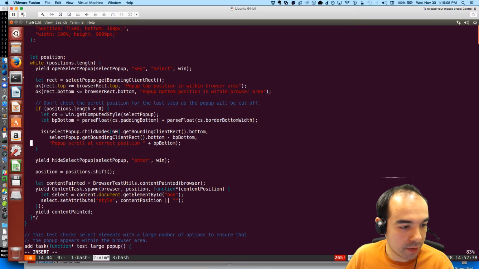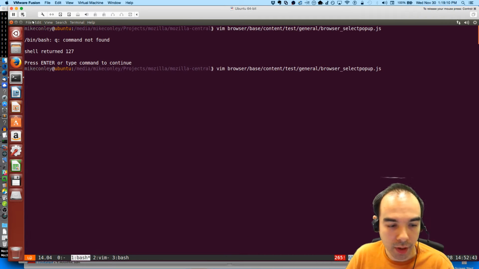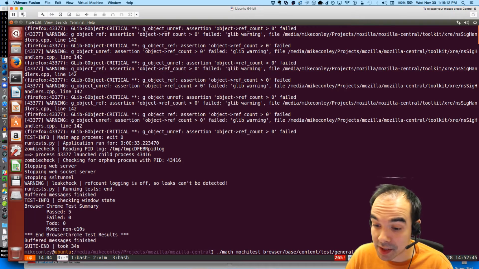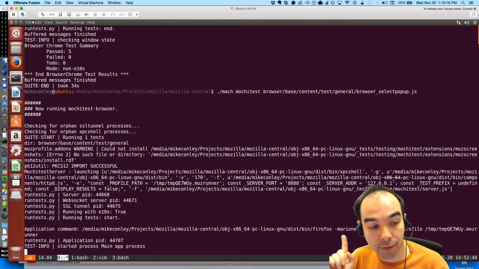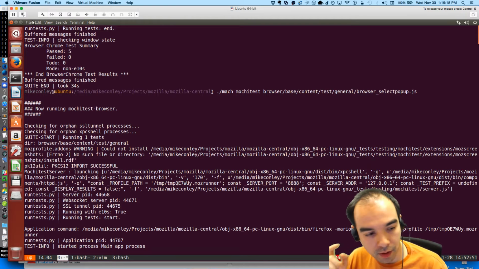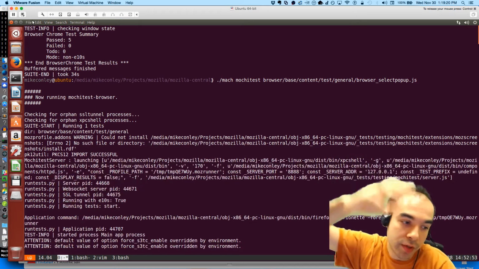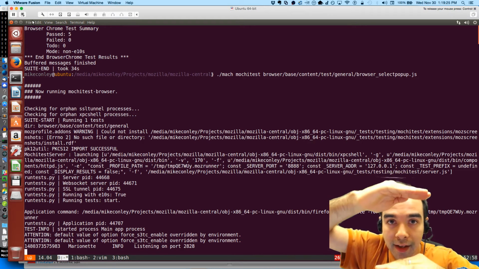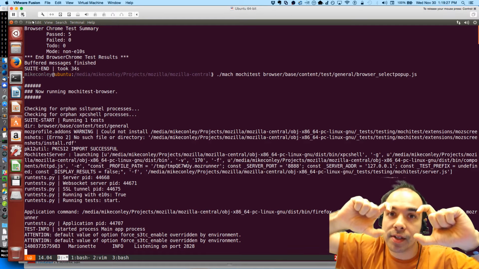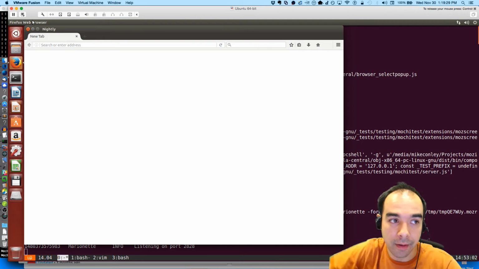All right, let's just see if this works. I need to get rid of that. Let's see if this first of all passes with E10S mode, and if so, that's good, and then make sure it fails in non-E10S mode, and then we can maybe even go further and reduce it. So we're reducing this failing test down to exactly the smallest number of steps in this test to get to the failure.